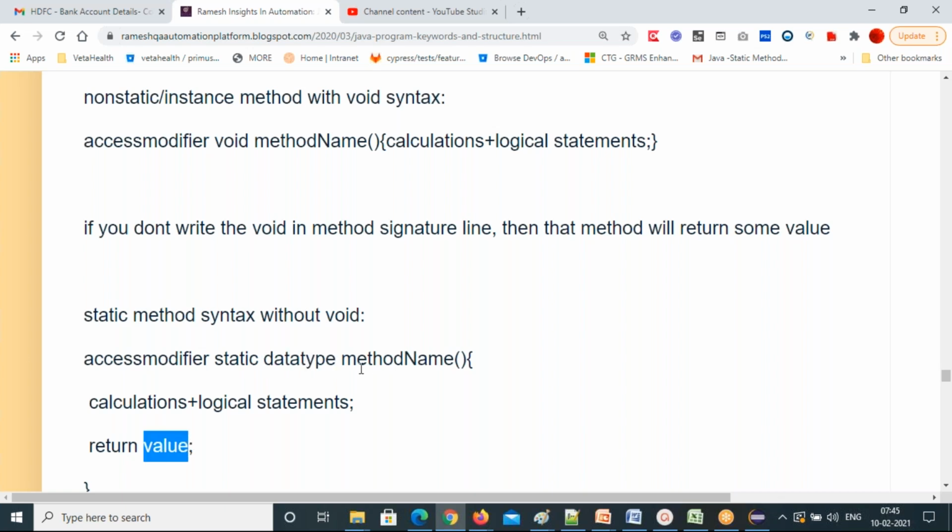Call the method name wherever you want this value, and the method will get the value for you. That's return type methods, very powerful and very useful. If you want to get dynamic data from web pages, we need to write return type methods, not void methods. Remember these things. This is very, very important.